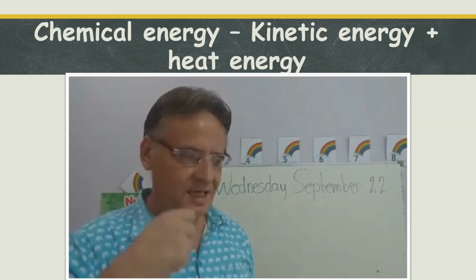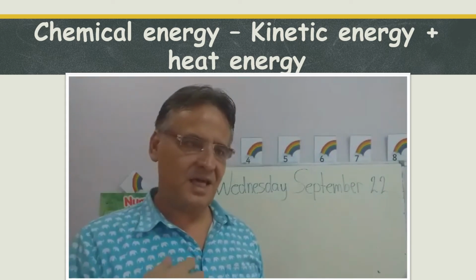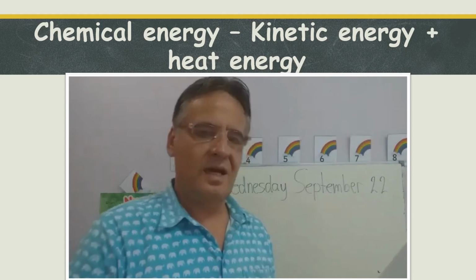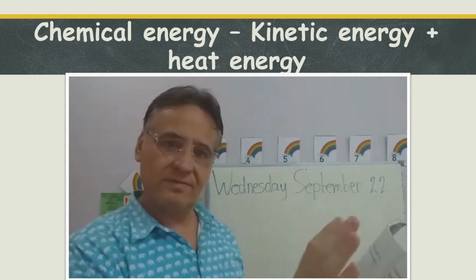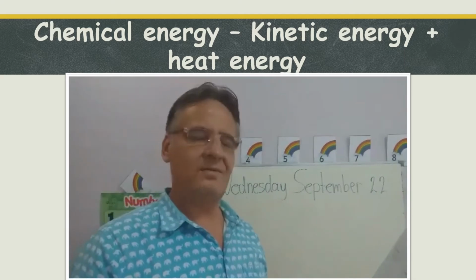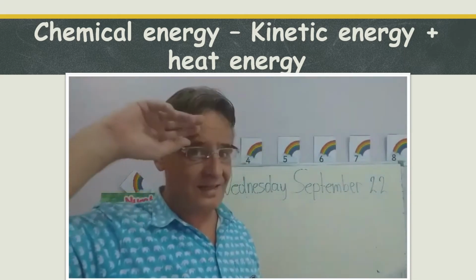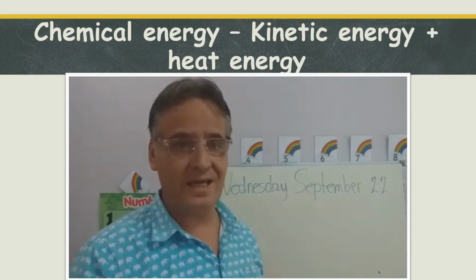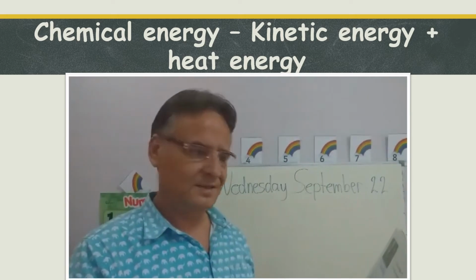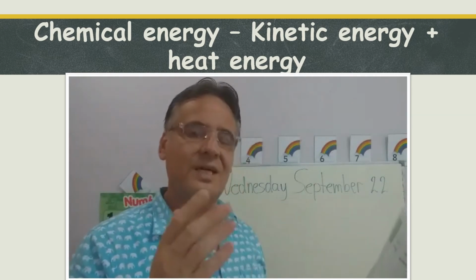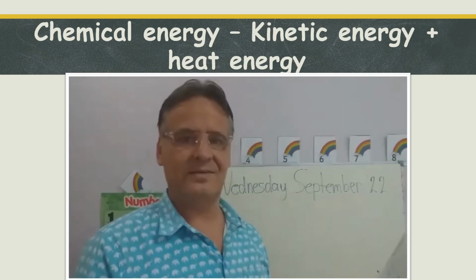Because if we eat, our body changes it into energy. And if we run, we have kinetic energy because we move, right? But we also get hot, we sweat. So we also make heat energy. So this is a way chemical energy converts into kinetic energy and heat energy.